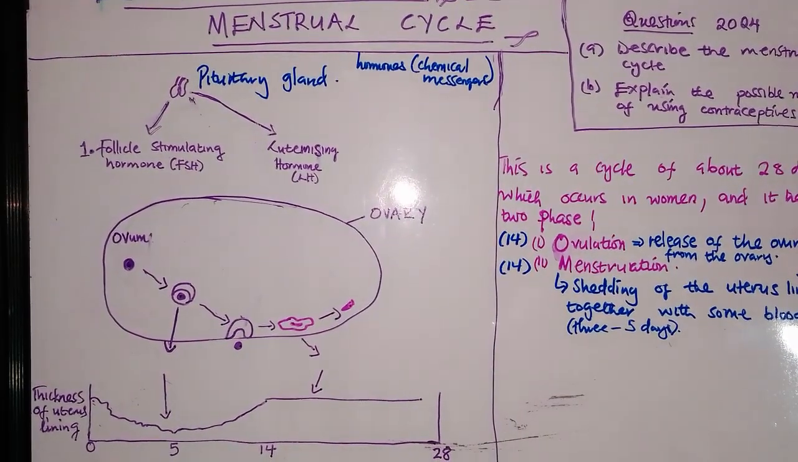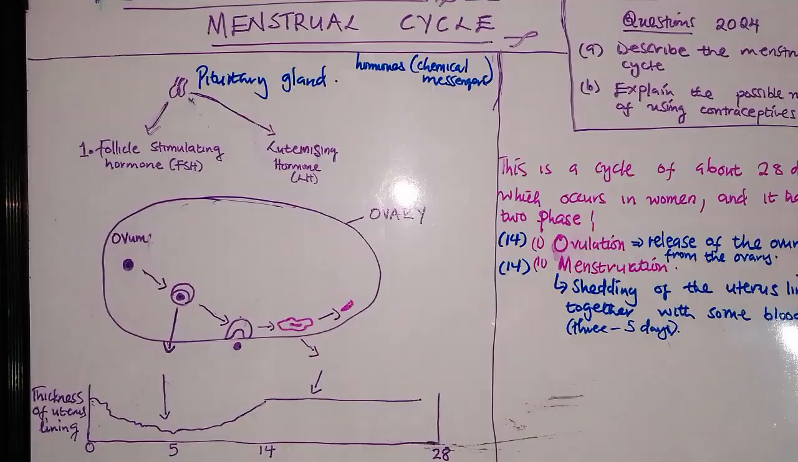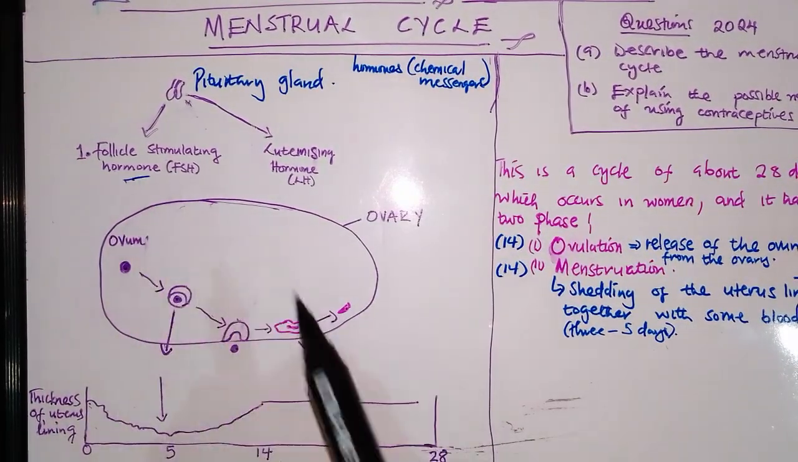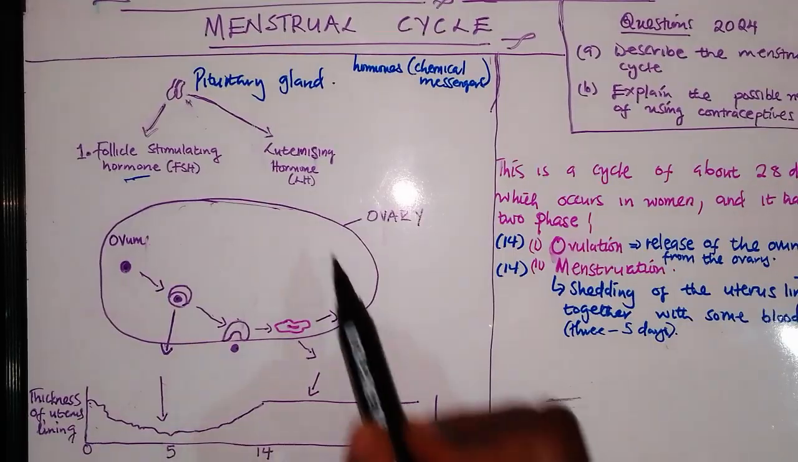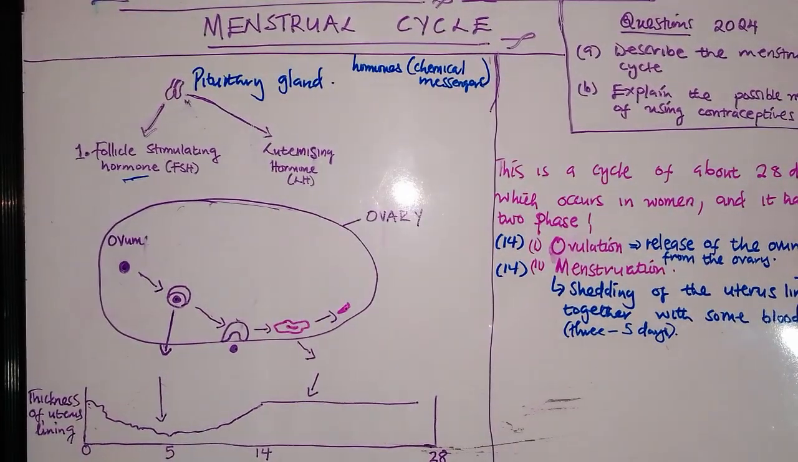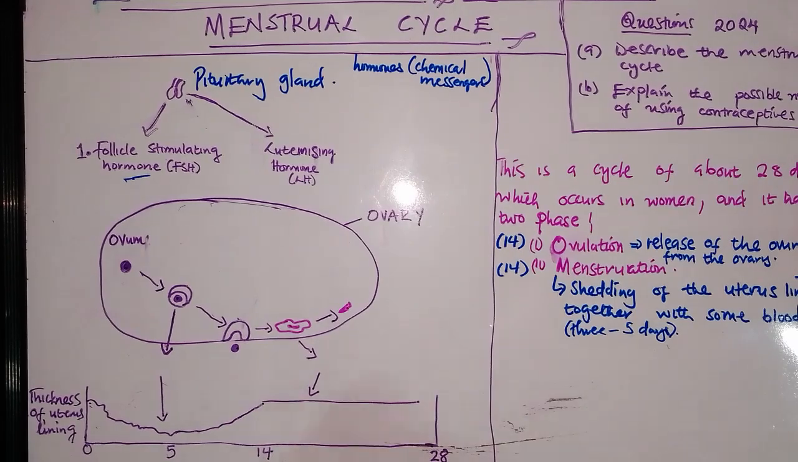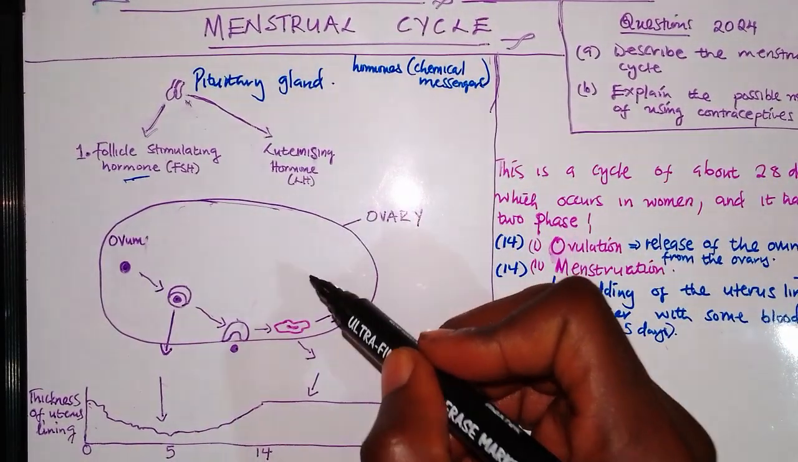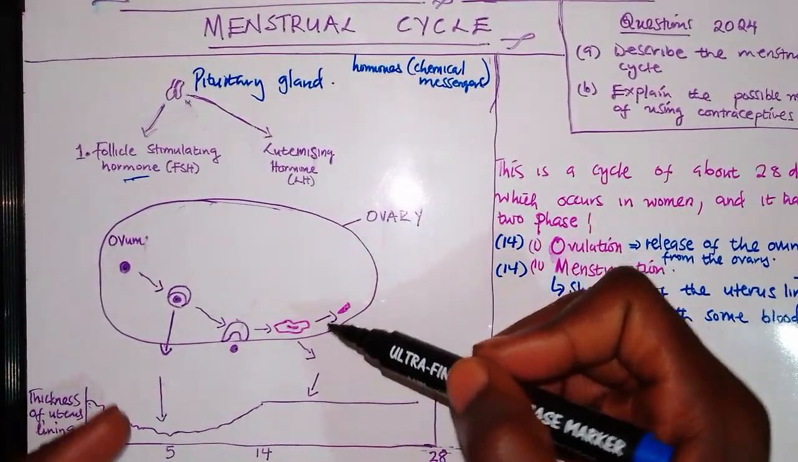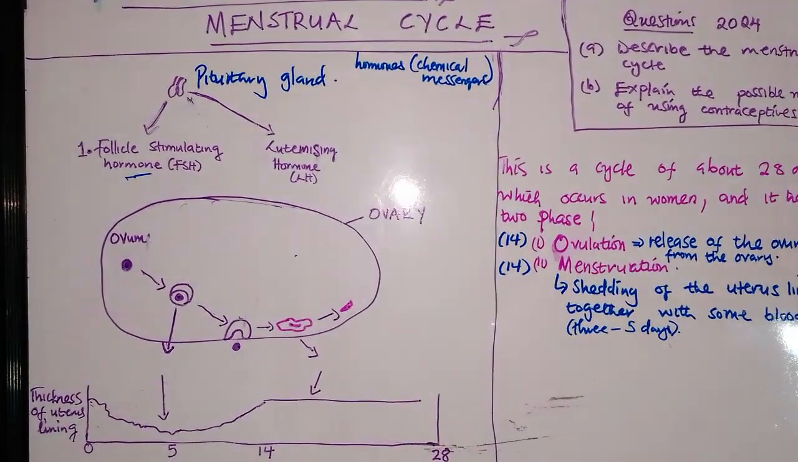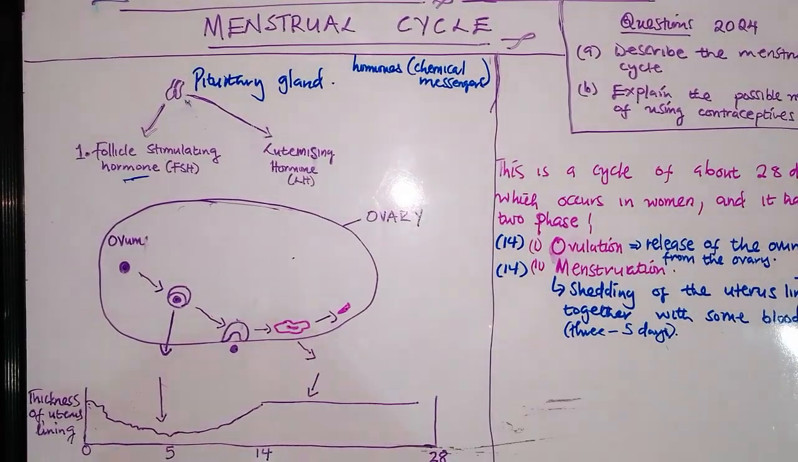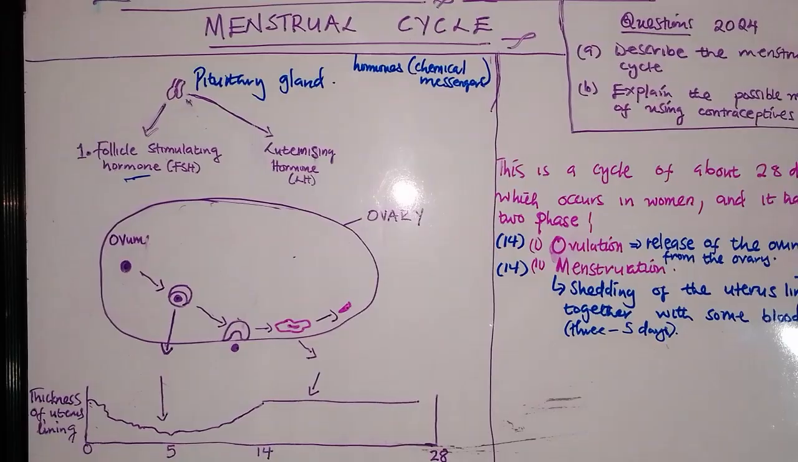The pituitary gland produces two hormones, which are the follicle stimulating hormone, also known as FSH, and luteinizing hormone. The pituitary gland produces these two hormones which act on the ovaries. So these two hormones stimulate the ovaries to produce two other hormones, which are oestrogen and progesterone. So this is how the process starts.